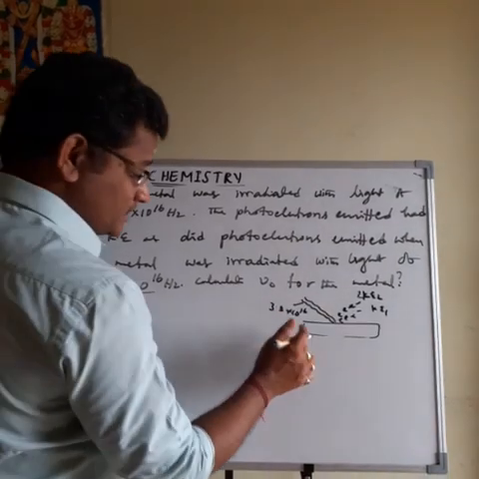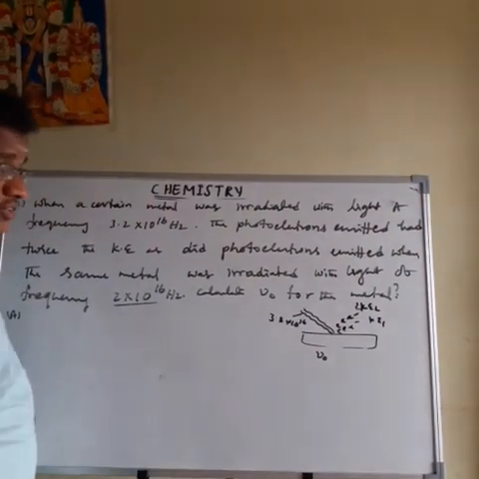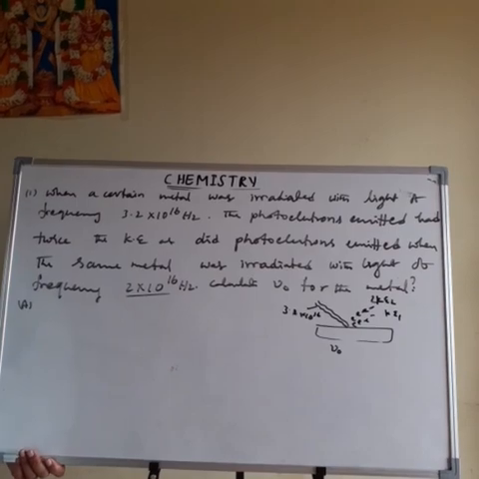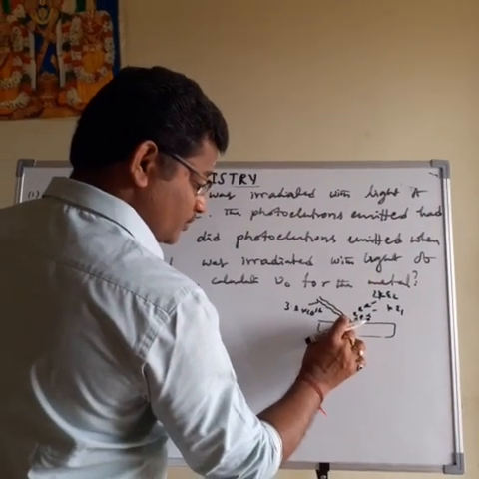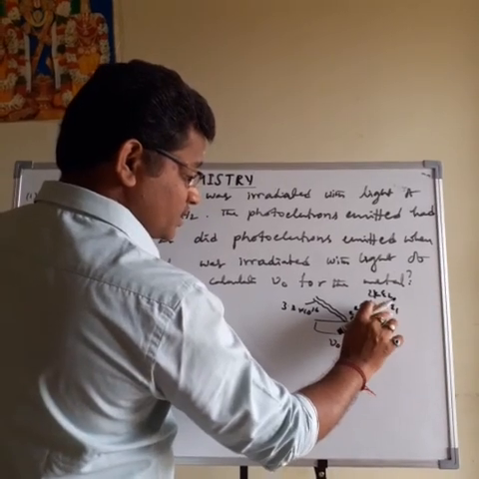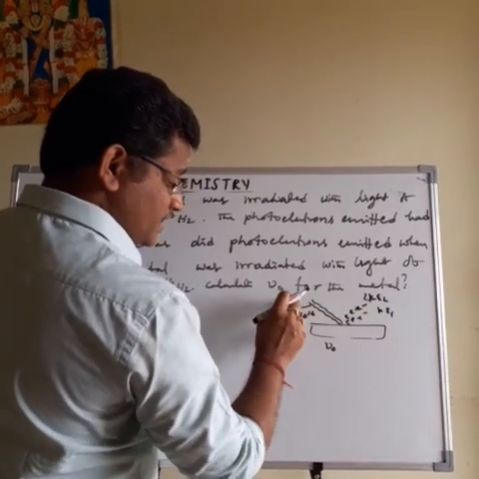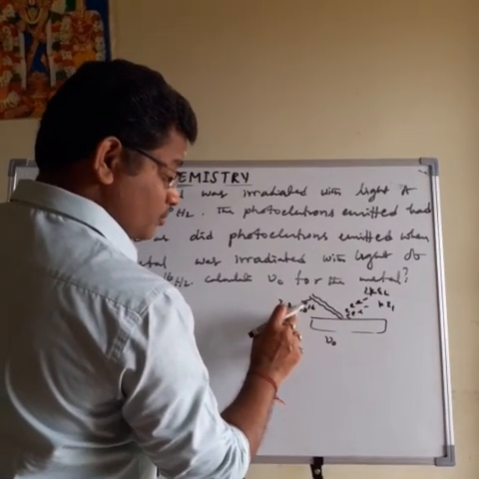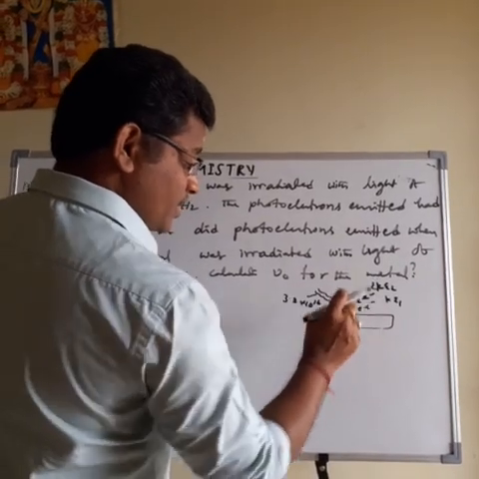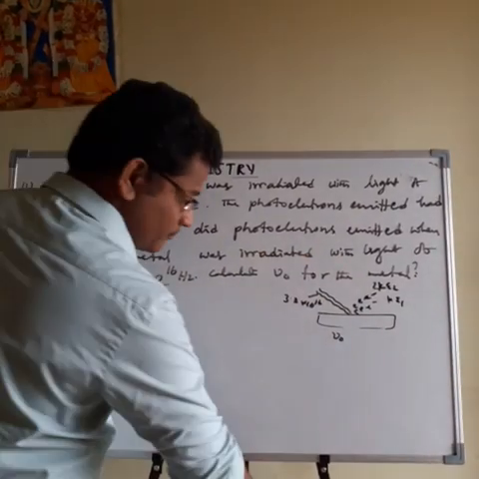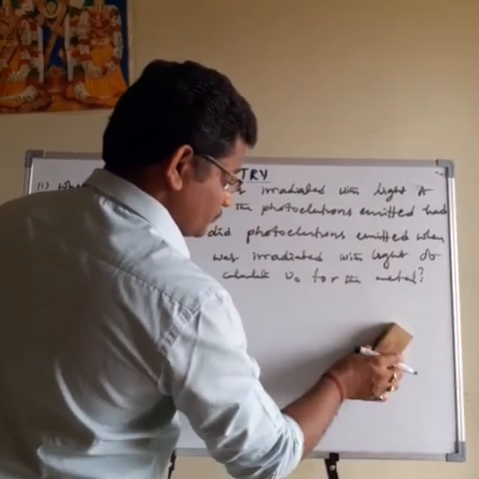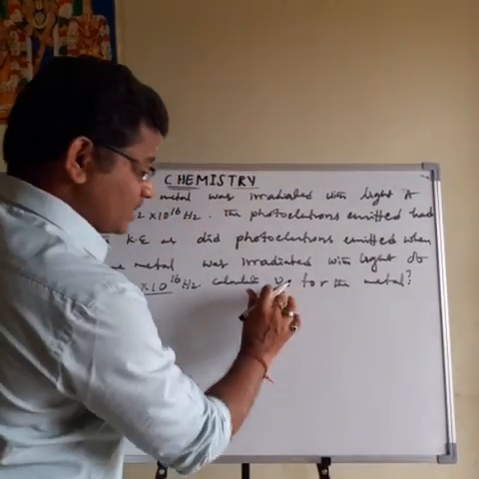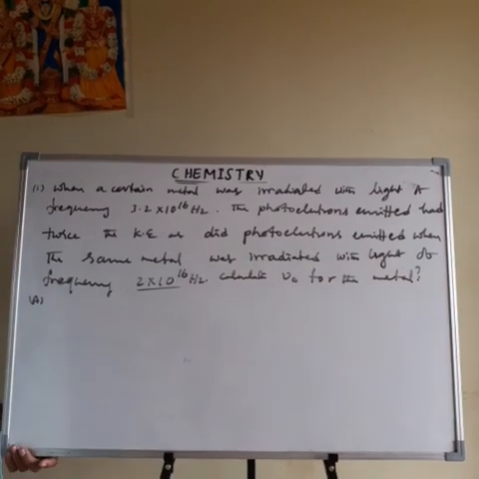Then we have to find out the threshold frequency. Understood? So this is the question. First, light of frequency 2 x 10^16 emits electrons of kinetic energy Ke1. Second light of frequency 3.2 x 10^16 emits electrons of kinetic energy twice the first one. Then what is the threshold frequency? Another name is critical frequency.